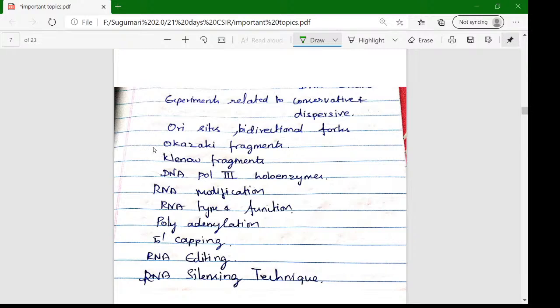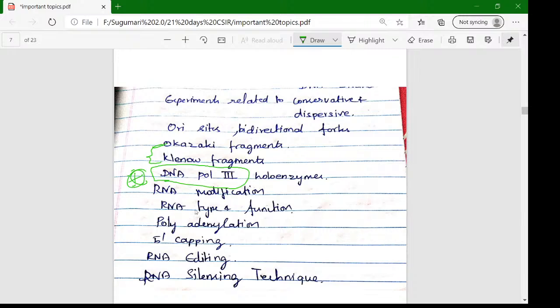And Okazaki fragments, and what are the Okazaki fragments, Klenow fragments. This is an understandable question in Part B. We can expect this question in Part B. DNA polymerase 3 is a very, very important topic in the CSIR examination.